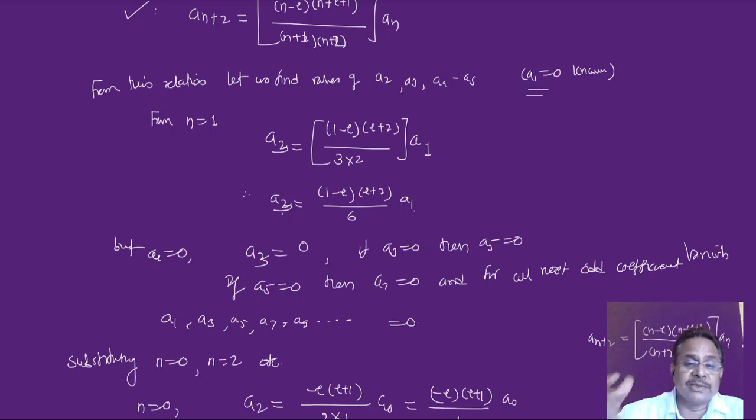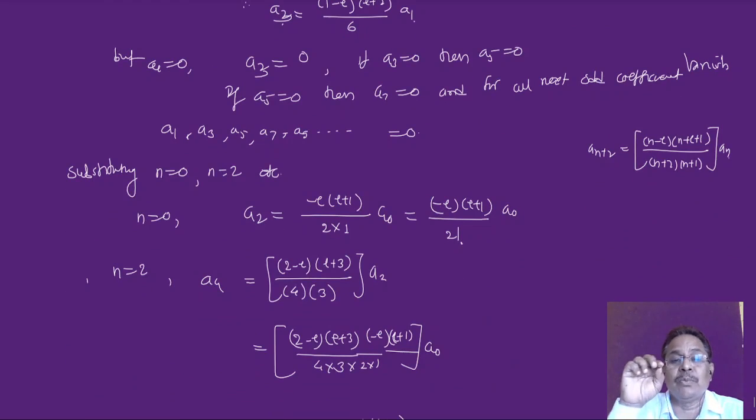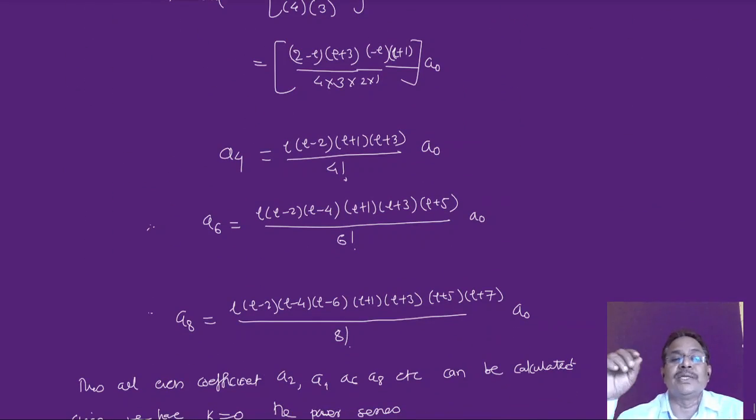The same recurrence relation gives me, for n equal to 0, a2 is equal to minus l into (l plus 1) upon 2 factorial multiplied by a0. Similarly, for n equal to 2, I get a4 is equal to (2 minus l) into (l plus 3) upon 4 into 3 into a2. Substitute the value of a2 there and rearrange. You will get a4 is equal to l into (l minus 2) into (l plus 1) into (l plus 3) upon 4 factorial into a0. Then a6 is obtained in a similar way, a8 is obtained in a similar way, and writing all these there, you will get alternate terms.